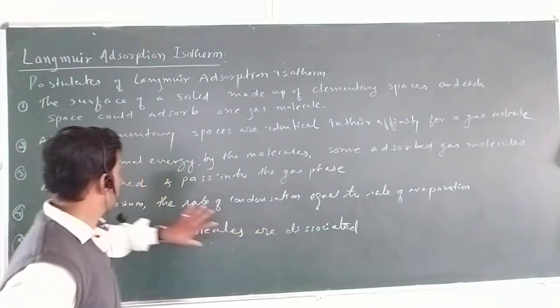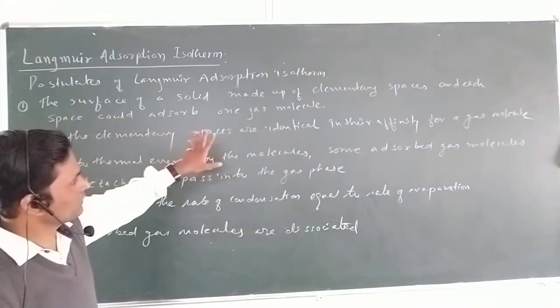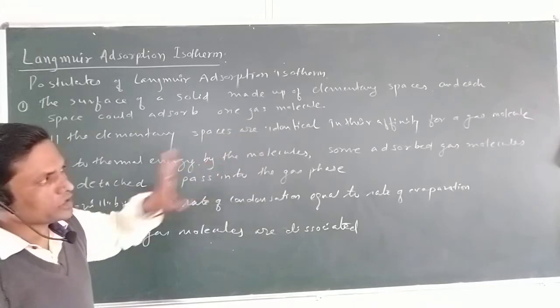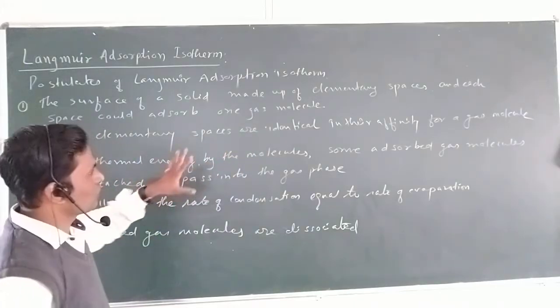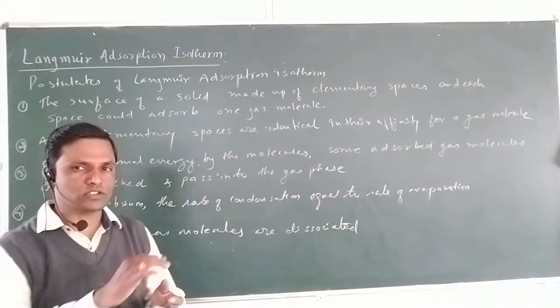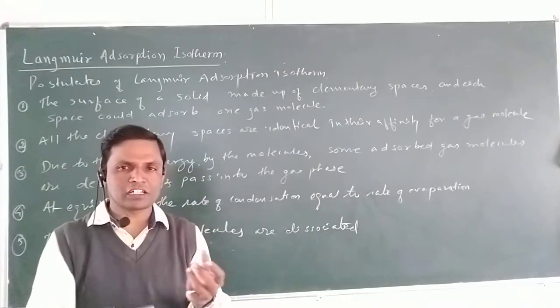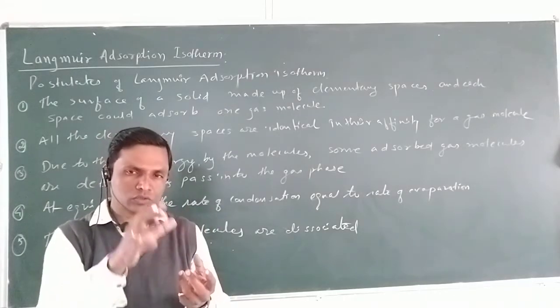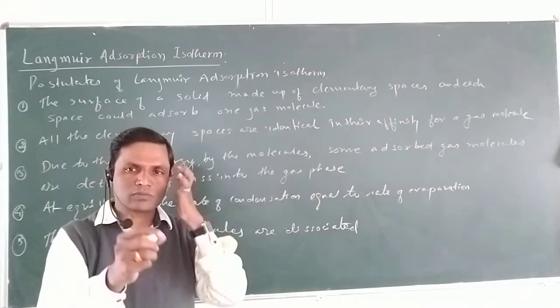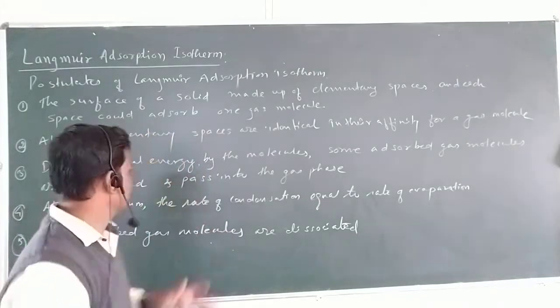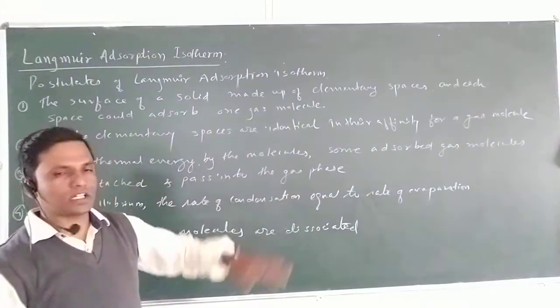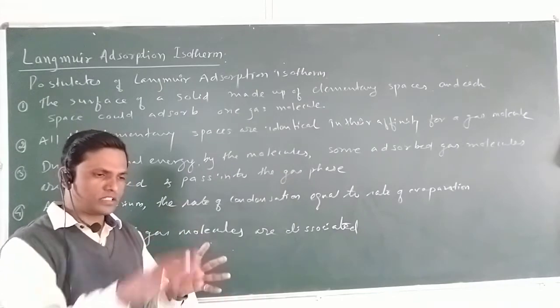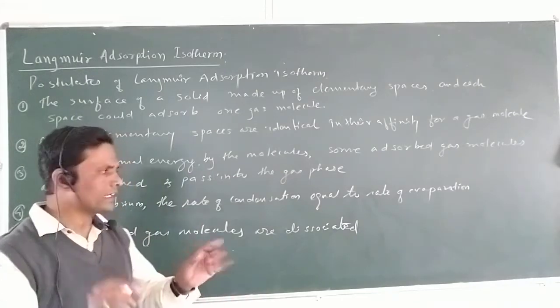What are the postulates? Postulates are very simple. Surface of solid is made up of elementary spaces and each could adsorb one gas molecule, means any solid surface has identical spaces, and at each place one gas molecule can be adsorbed. Second, elementary spaces are identical. On solid surface, each elementary space is identical.